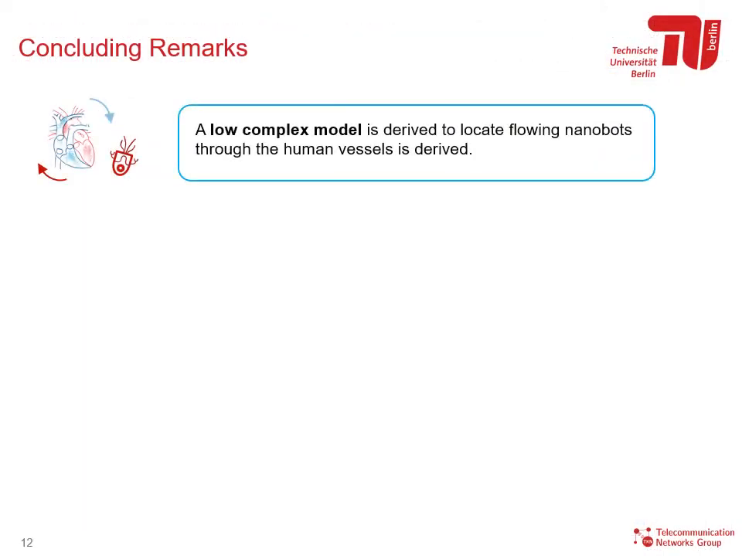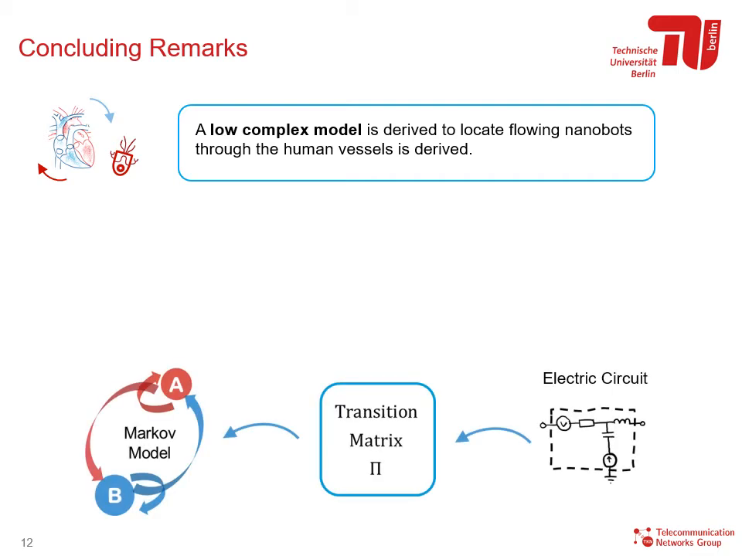As concluding remarks, we would like to highlight 3 main concepts. A low complex model is derived to locate the flowing nanobots through the human vessels. That is, the model is comprised of a Markov model representation of the human circulatory system, where the transition matrix can be directly computed based on the blood flow, which can be given by the corresponding electric circuit model.